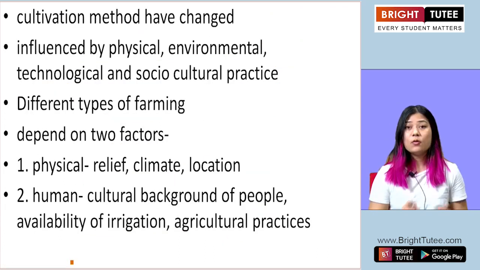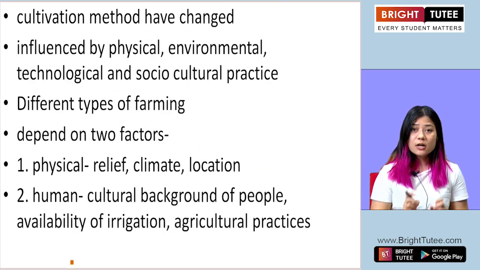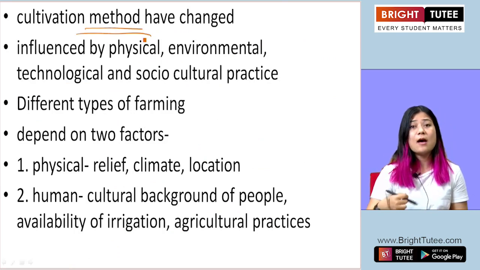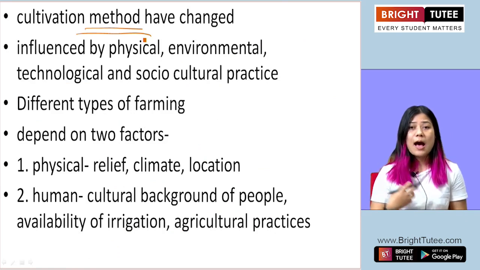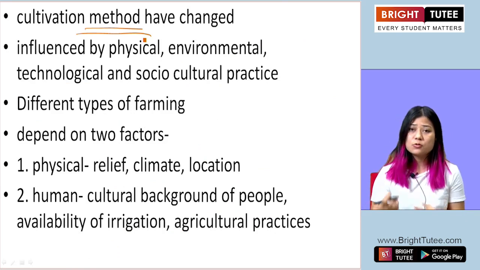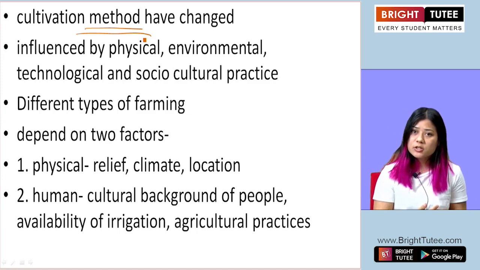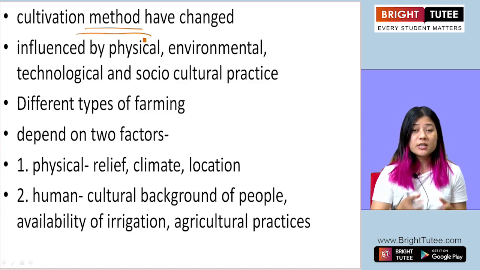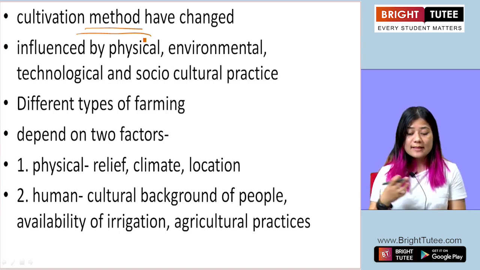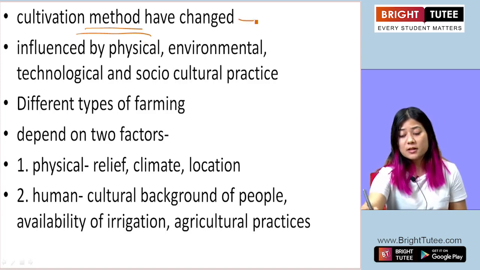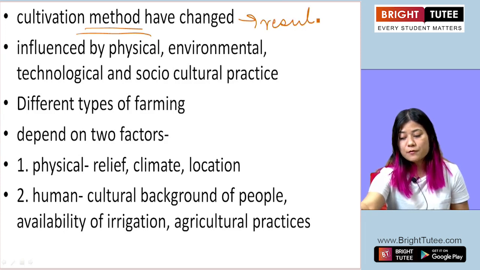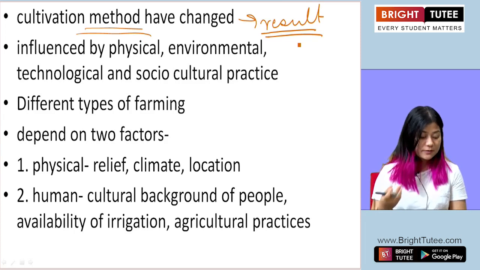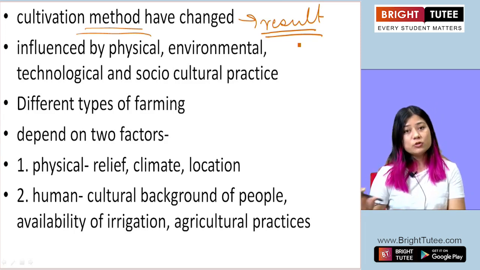Now over time agriculture has seen changes in its methods, in how the crops are grown, how the crops are sown, when they are sown, with the use of primitive technology or modern technology. The methods have changed and that has also influenced the result. If you change the method of how you grow and cultivate your crop, the result also changes.